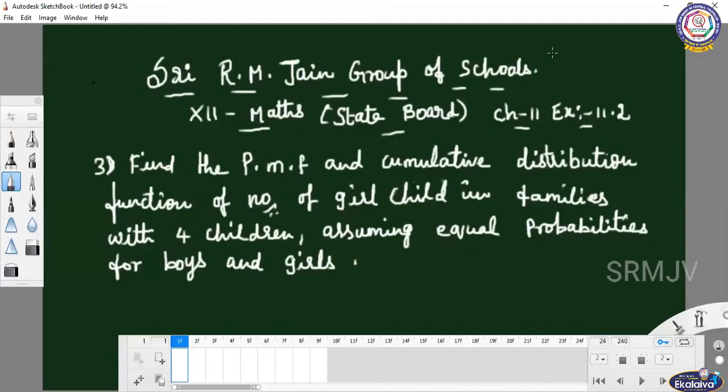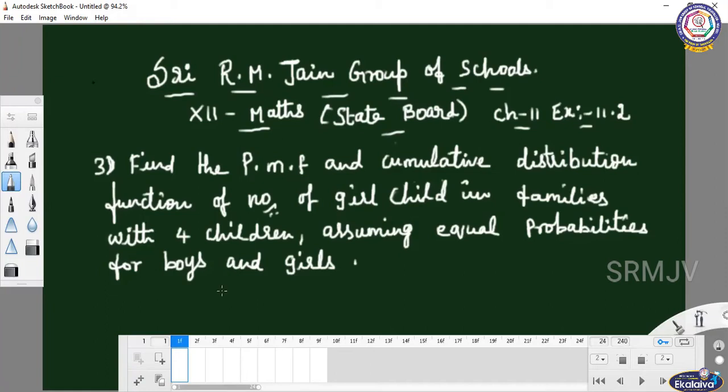This is 12th standard maths, state board, chapter 11, exercise 11.2. See the 13th sum. Before, we already saw about the probability mass function and cumulative distribution. Here, find the probability mass function and cumulative distribution function of the number of girl children in families with 4 children. Each and every family has 4 children, both boys and girls. So you have to find x, the random variable for girl children, assuming equal probabilities for boys and girls.